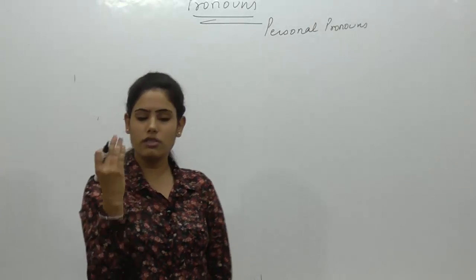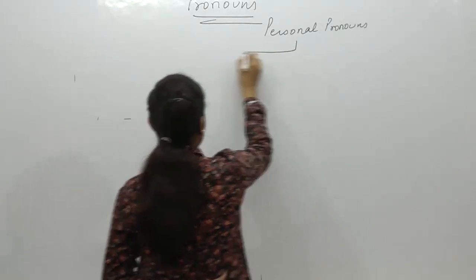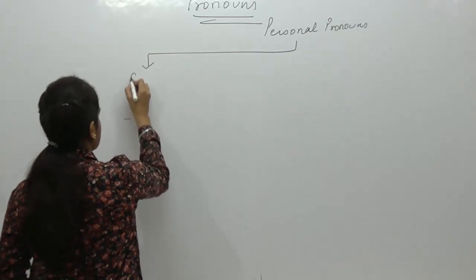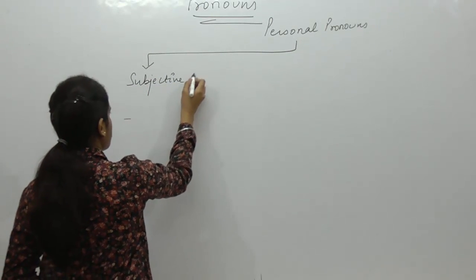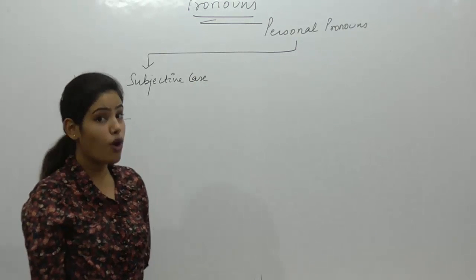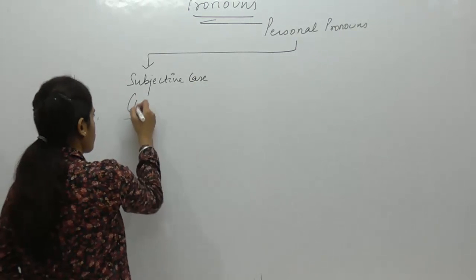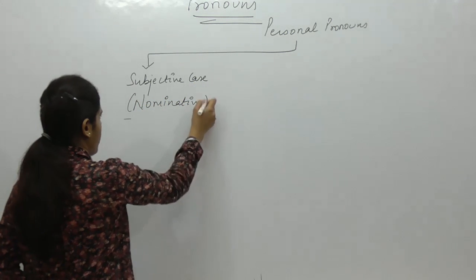The first one that we'll be talking about will be subjective case. This subjective case is also known as nominative case. You'll find in many books it is quoted as nominative case as well.